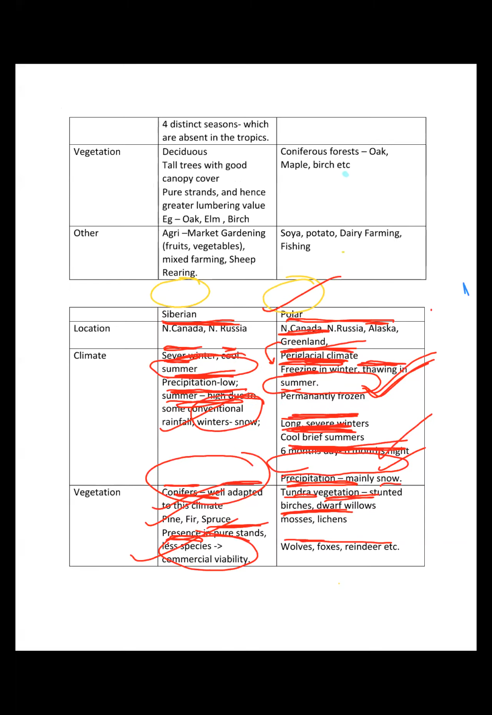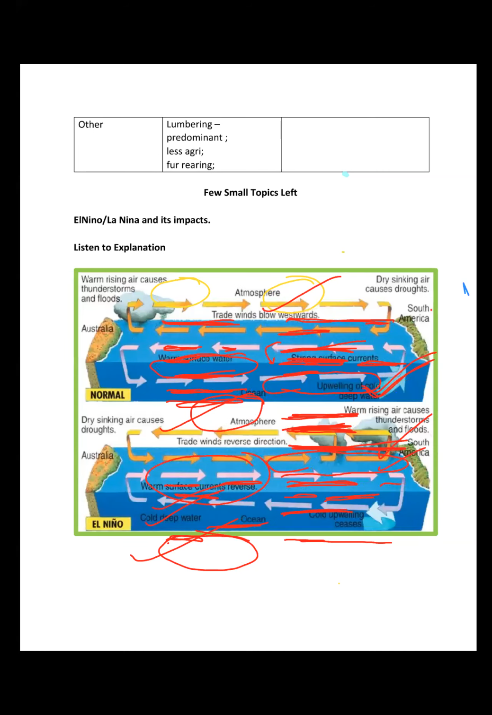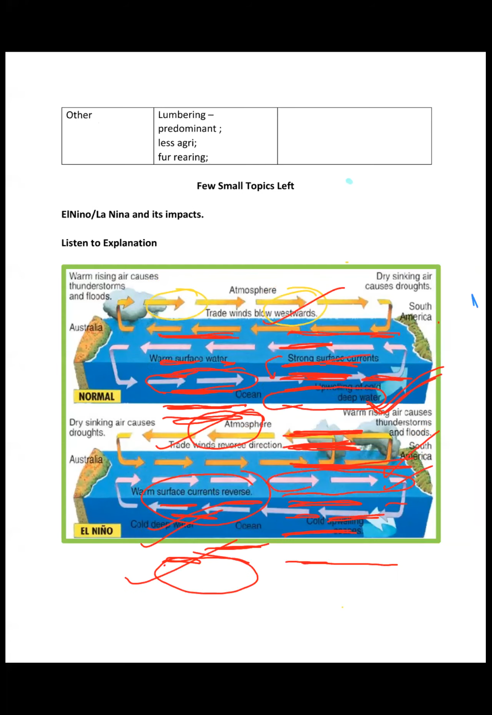This one fact was regarding the boreal type of climate or the Siberian type of climate: lumbering is very predominant in this region. There is lesser agriculture, and fur rearing is also a predominant occupation, right? Now let's just mark the regions.